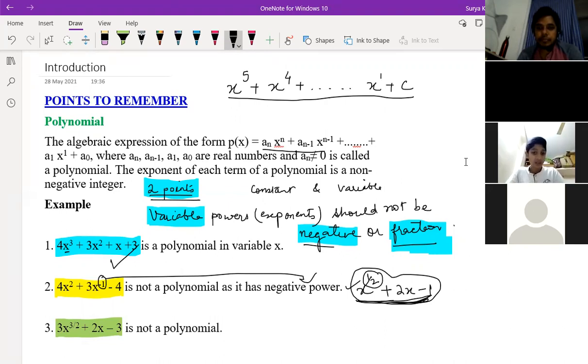Yeah, you can get the values, not a problem in that. But don't go to solve something and all. That is not a polynomial first, okay? By seeing the expression only you can say whether it is a polynomial or not. You may get answers if you are solving.